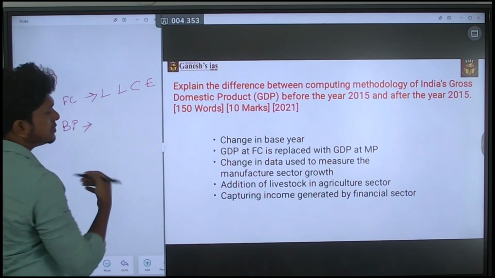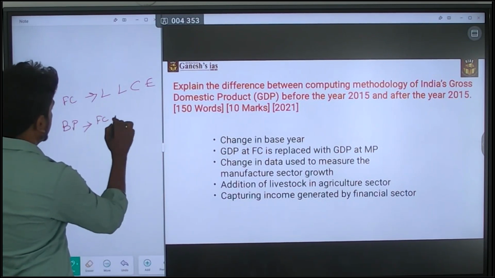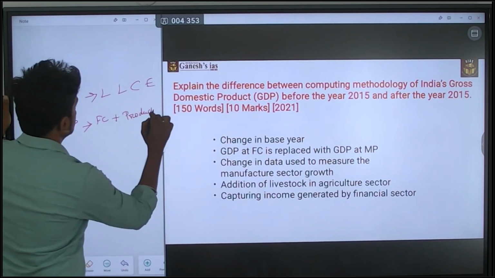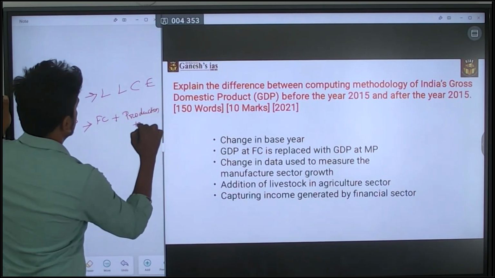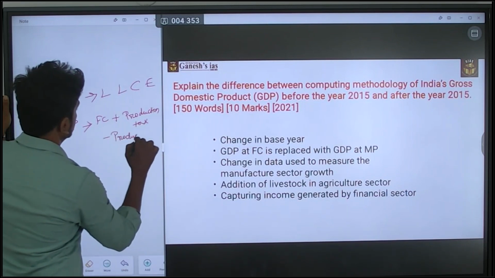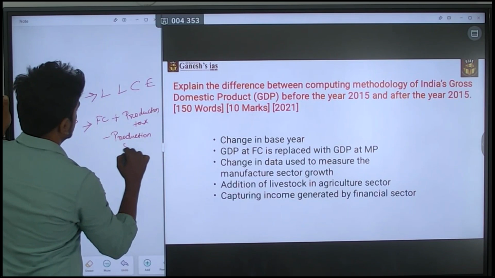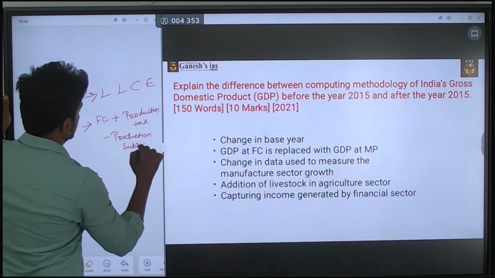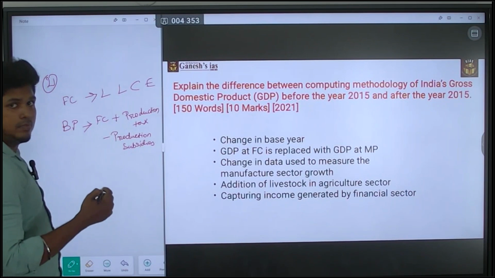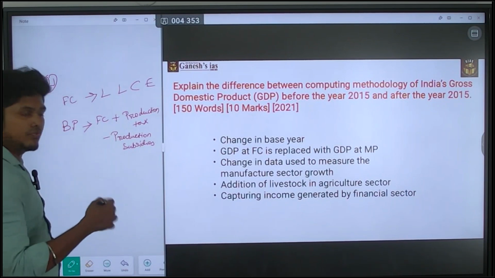So what does this basic price mean? Factor cost plus production tax minus production subsidy. So this is the major change in 2015.